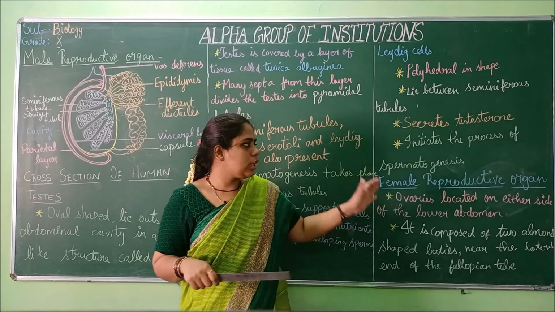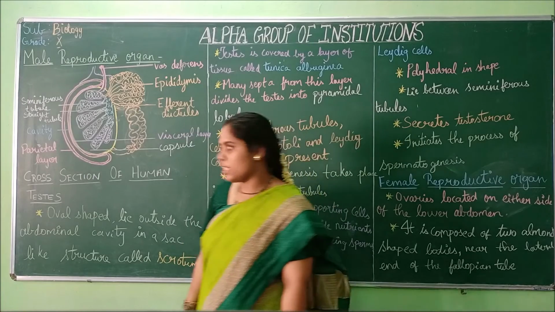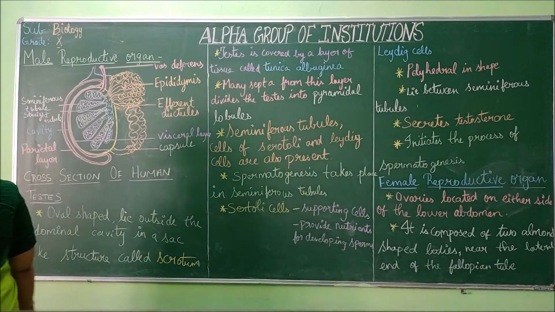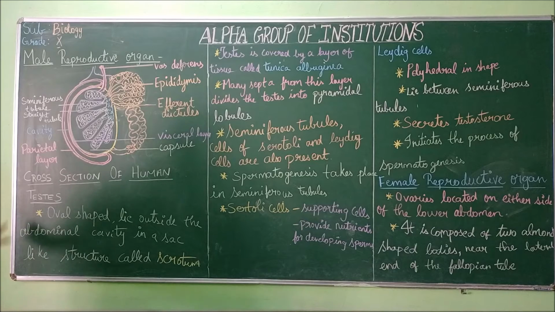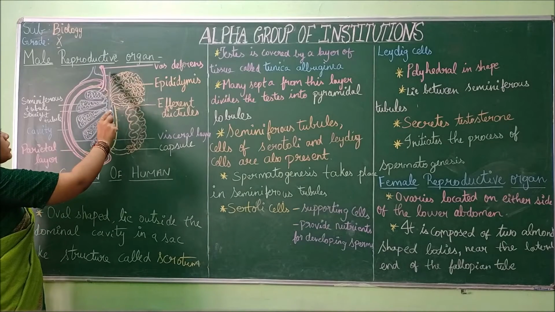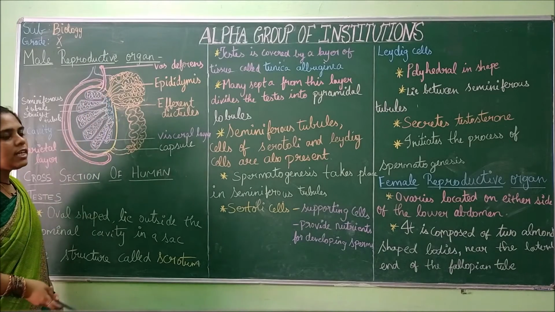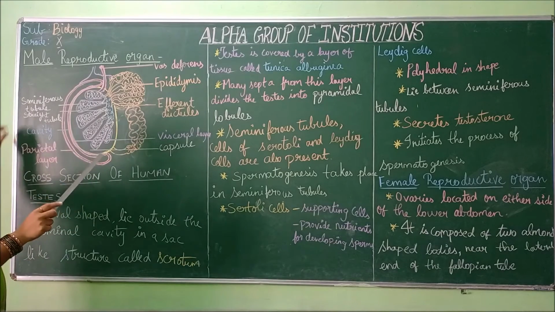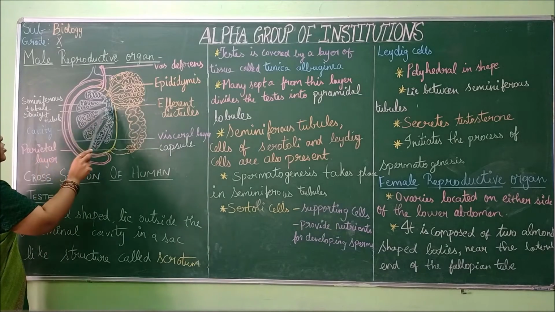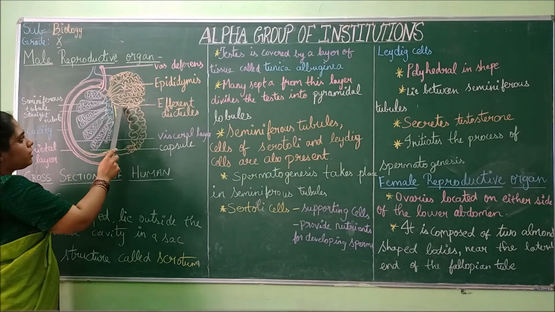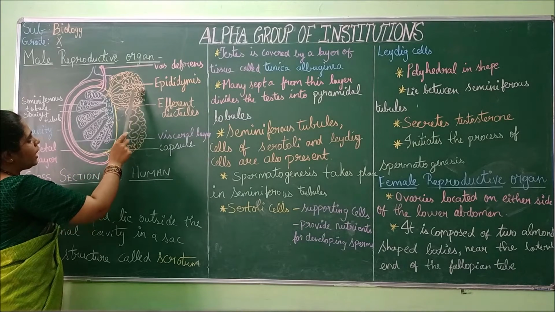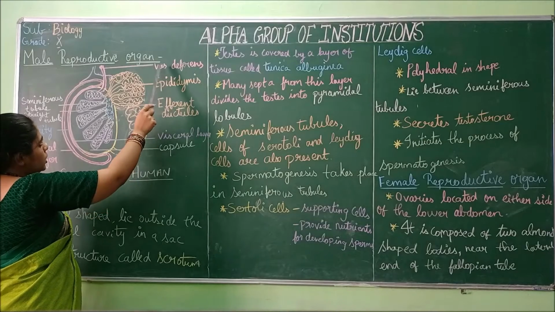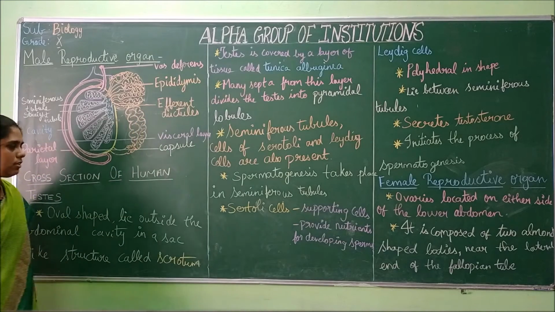Okay. So I am going to give you a recap from the first. Here we saw the male reproductive organ. A cross section of human testis is being made. The vas deferens ejaculates the sperms. The seminiferous tubule produces the sperms, which pass through the straight tubule and the efferent tubule, and the epididymis transports the sperm to the vas deferens.